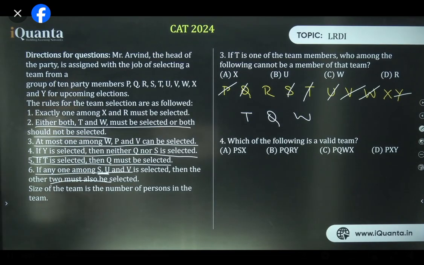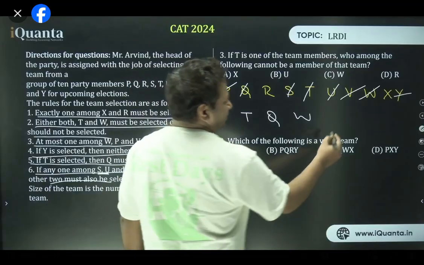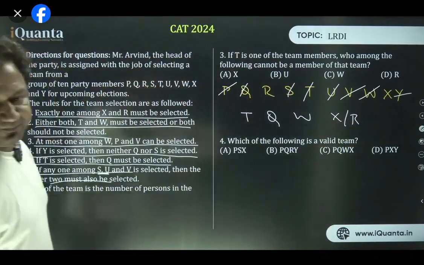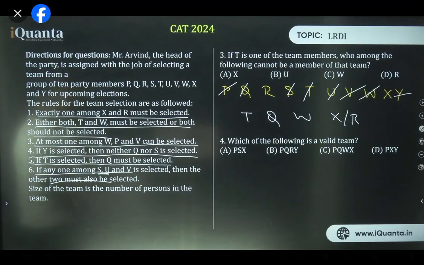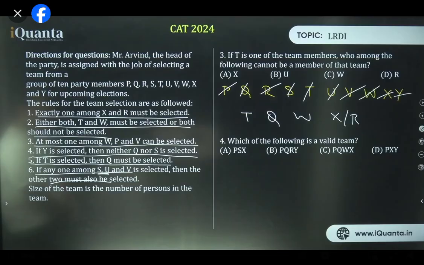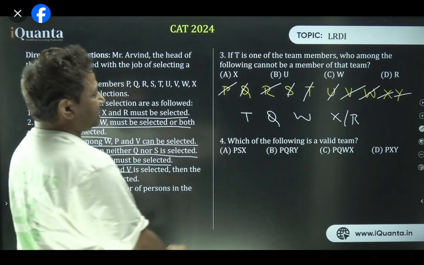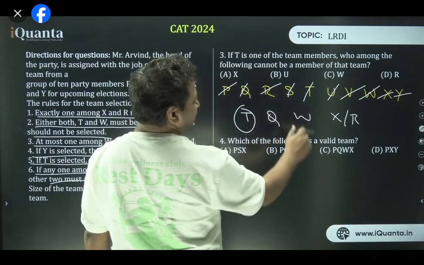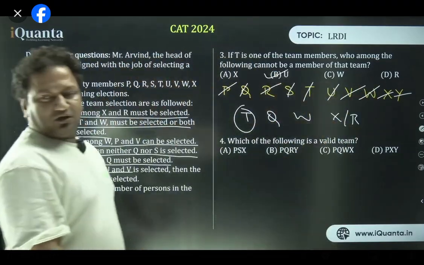The remaining one is exactly one among X and R must be selected. X or R, these are the people that we have. Of course we can do that as well, but I'm going by the exact logical flow so that everybody understands. What is the answer? T is there, Q is possible, W is possible, X and R are also possible, U is not possible, so we'll go with option B.